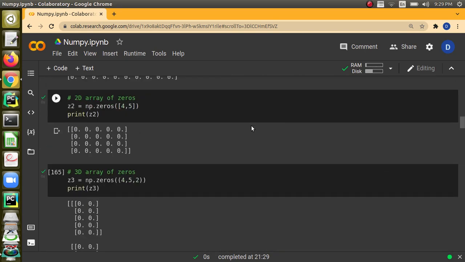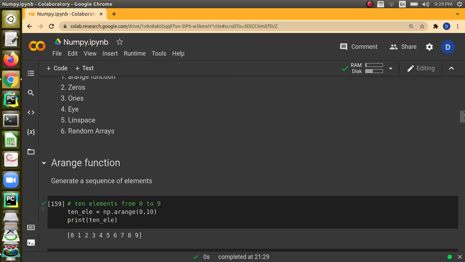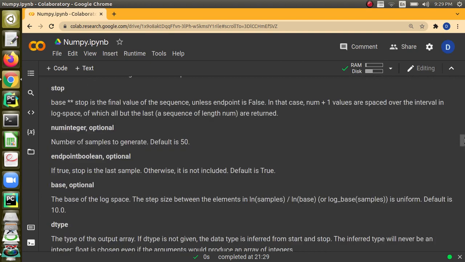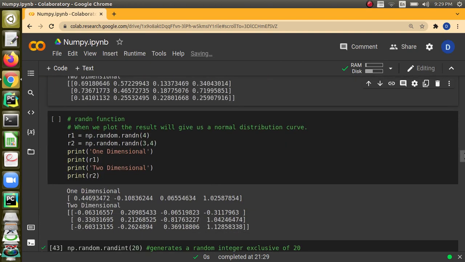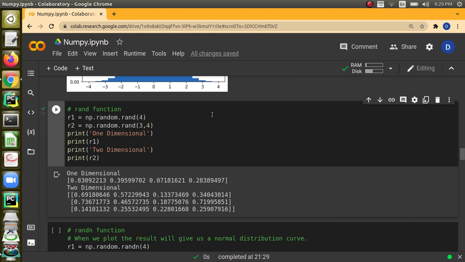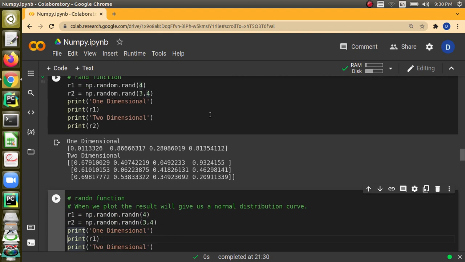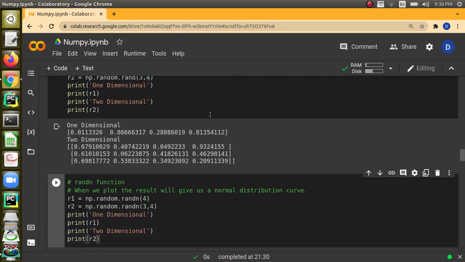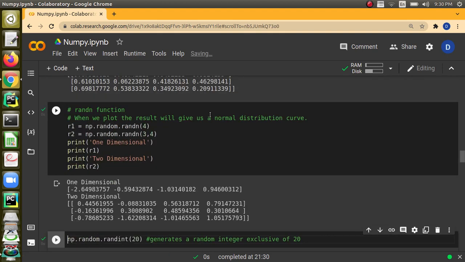And how we will use rand function and rand_n is, once again, we can use one dimensional or two dimensional generation of random numbers. Here rand of 4 will generate a one dimensional array of random numbers with 4 elements, and 3 comma 4 will generate a two dimensional array of random numbers with 3 rows and 4 columns. So we can run it and check. The usage is the same, but the distribution will be different.